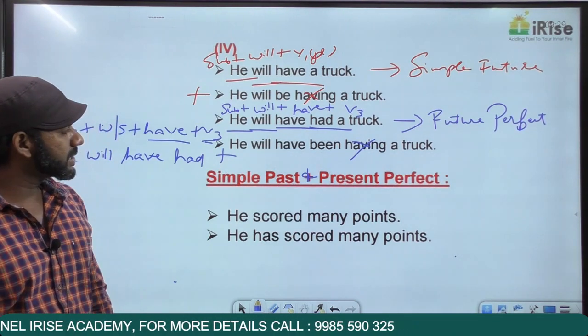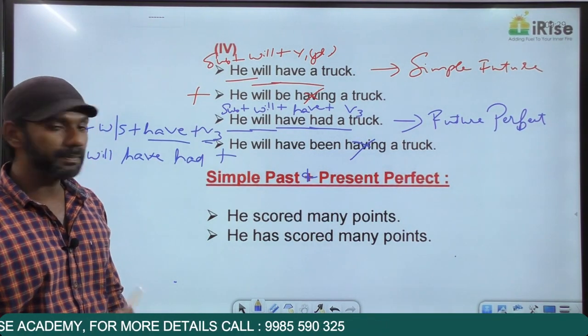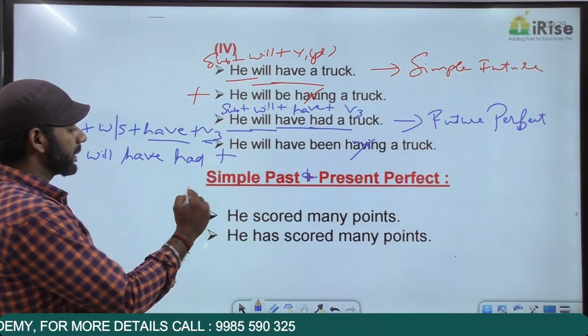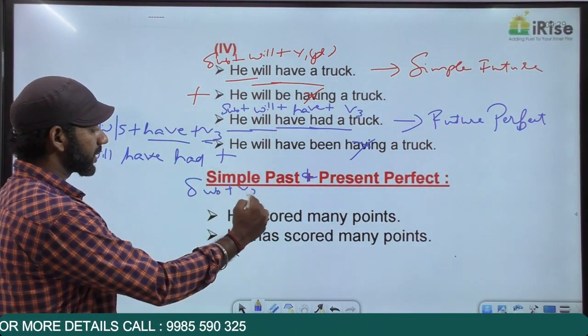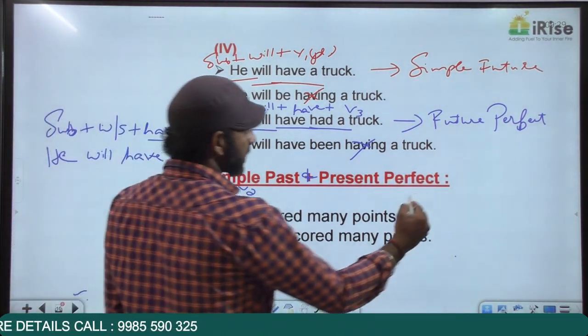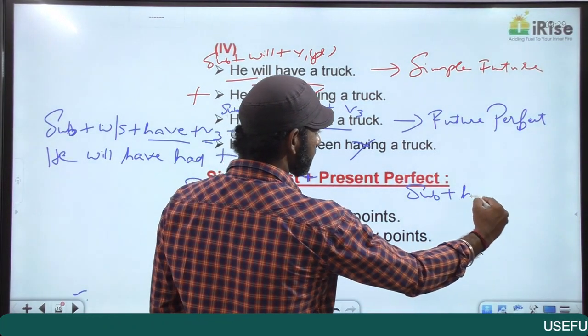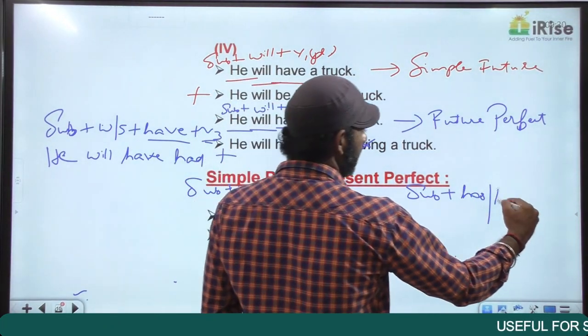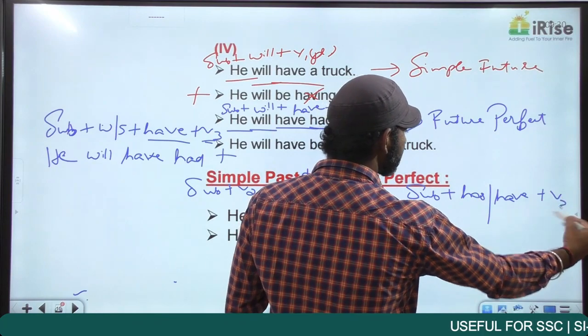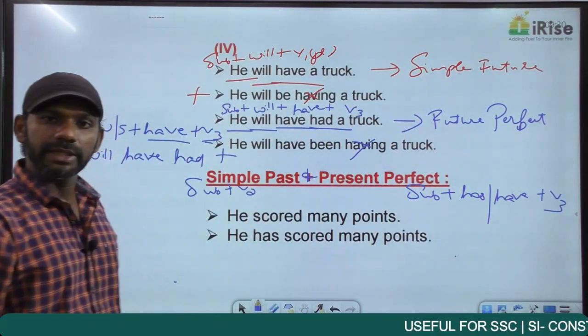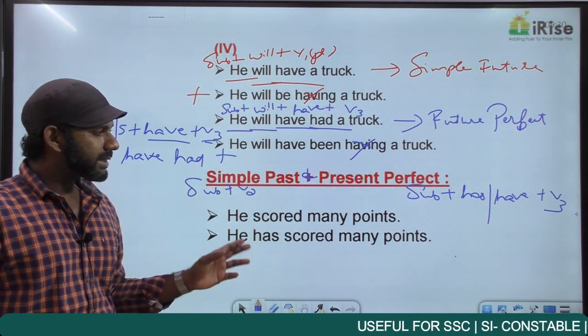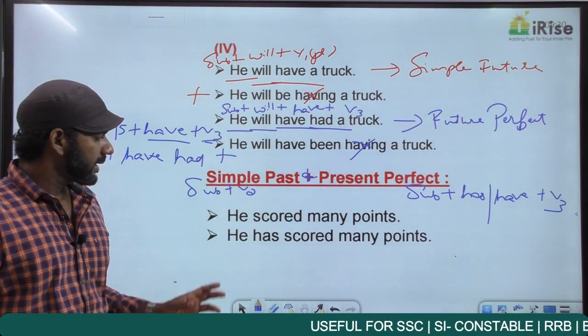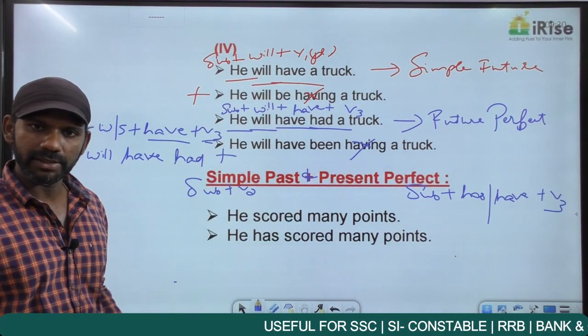We'll think about the usage of simple past and present perfect. Simple past structure is subject plus V2. Present perfect is subject plus has or have plus V2. Come to these two statements. He scored many points. He has scored many points.